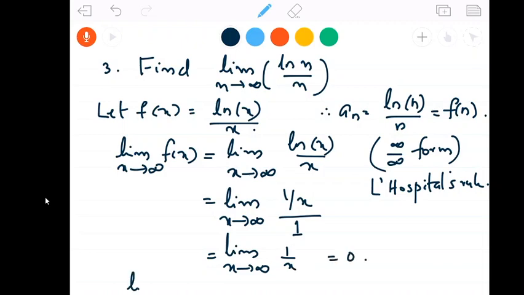Then what is limit n goes to infinity an? It is also 0 by our first theorem. Okay, when you answer this for your exam, never write just by theorem 1, you have to state that theorem.